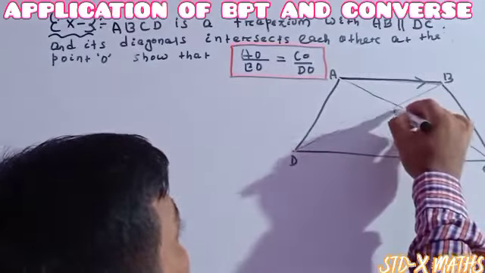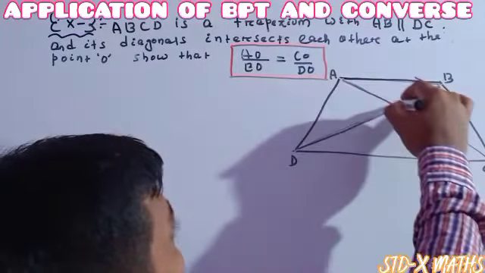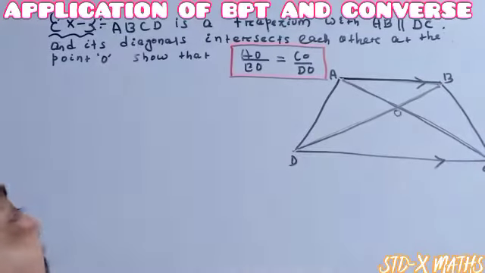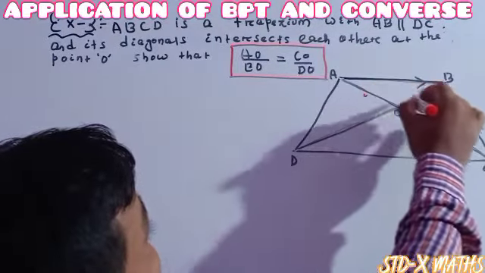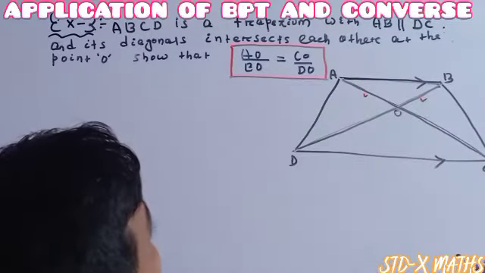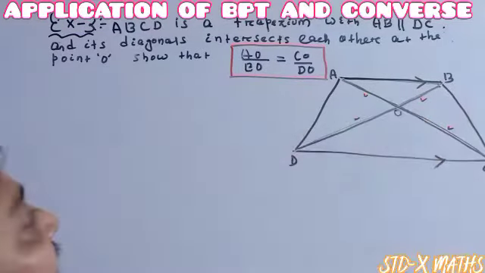Both diagonals intersect each other at the point O. Then you have to prove that AO by BO is the same as CO divided by DO.